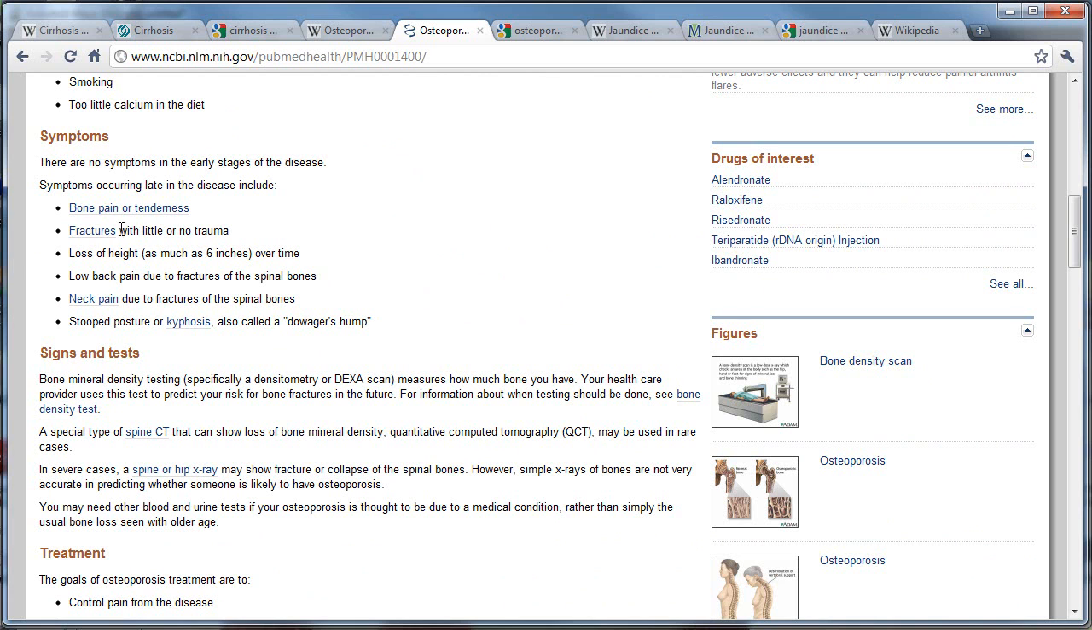How can you tell you have early stages of osteoporosis? So right here, and you can see right over here, it says actually there's no early stages. Symptoms are kind of late in the disease, or fractures, bone pain, so on. So I read a whole bunch of things over here.